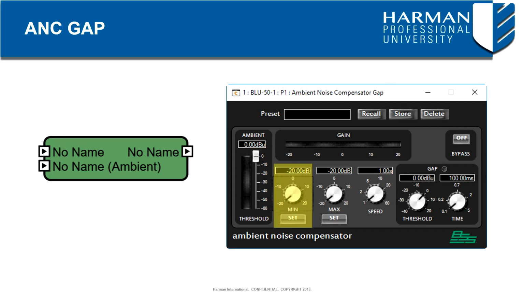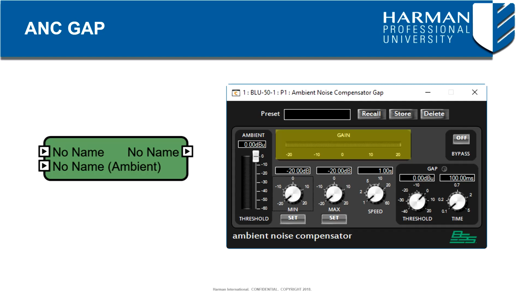The minimum gain control determines the minimum amount of gain to be applied to the announcement and should be set during quiet ambient levels. A maximum gain control determines the maximum amount of gain to be applied to the announcement and is ideally set during high ambient levels so that a suitable announcement level is acquired. The speed control determines how quickly gain will be applied to the announcement channel. A gain meter indicates the current announcement channel gain.